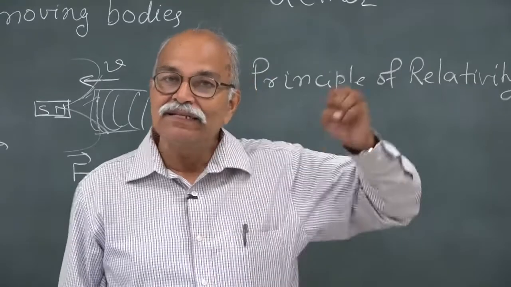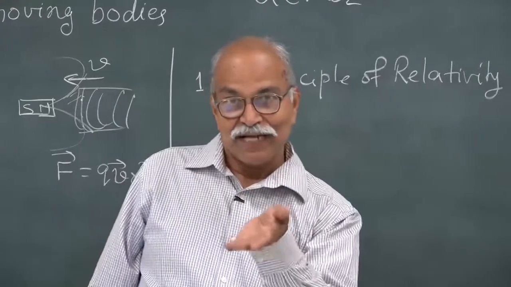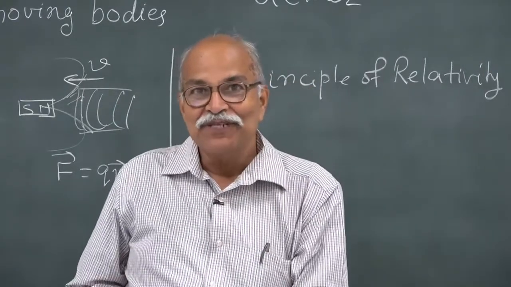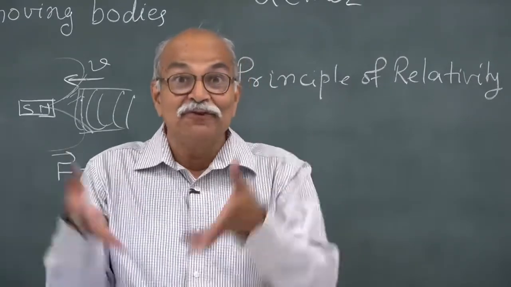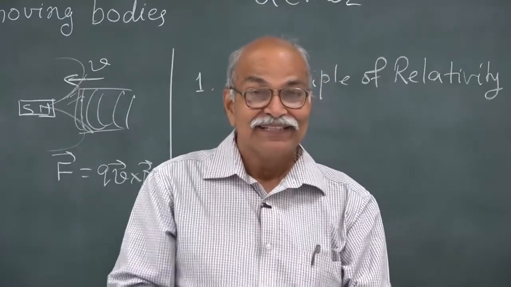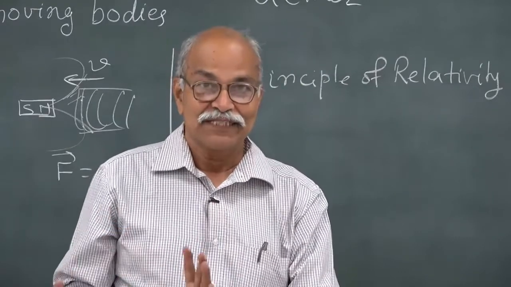They are called inertial frames of reference. The other frames are those in which you do not apply any force and you see an acceleration in the particle, or you apply forces and you see that there is no acceleration of the particle. Those kinds of frames are called non-inertial frames.